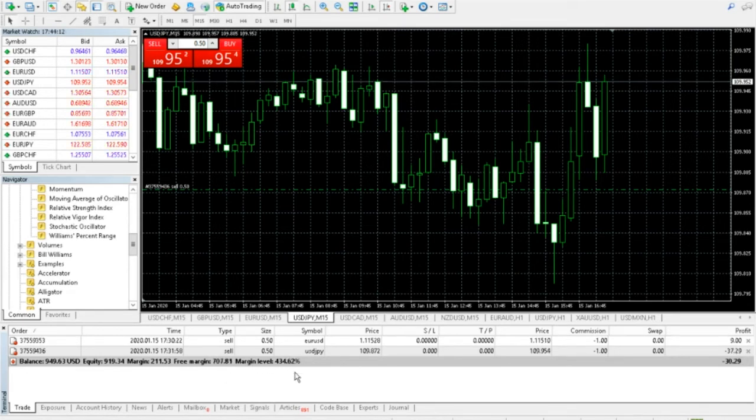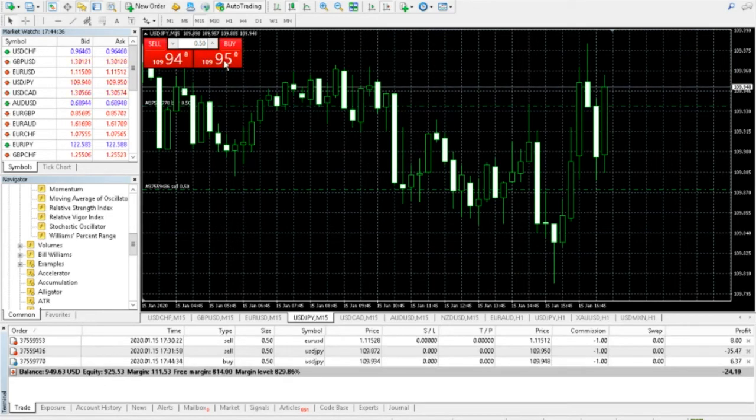Now, what I want to show you is I want to get into a lot of trades and use up a lot of our margin so that we don't have a lot of free margin left. And I want to show you what that does to the account and to these different numbers down here. So I'm going to go ahead and get into a bunch of buy trades at a 0.5 lot size here. So I'll go ahead and click this a few times.